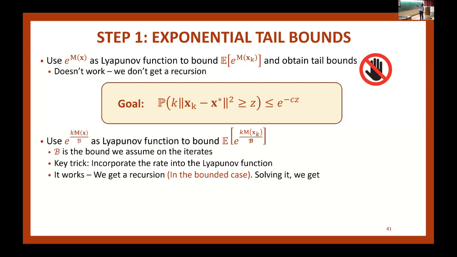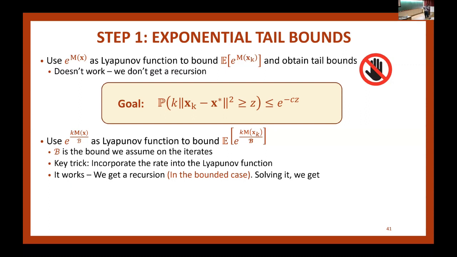So this is a time varying Lyapunov function. It depends not only on my x, but also on k. And in the case when you know the iterates are bounded, you can also put that bound of the iterates in the exponent in the denominator. And we can show that this works as a Lyapunov function, which means we can get a recursion on this. And by solving the recursion, we can get a bound on this MGF. And inverting that, we get the exponential tail bound.